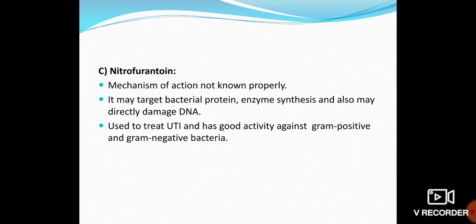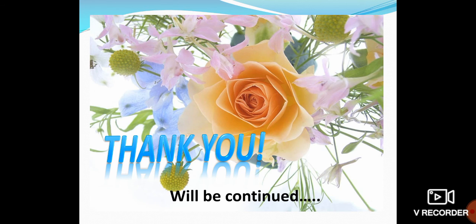And then nitrofurantoin is mainly given for urinary tract infection. Its exact action is not known properly, but it still also affects the DNA. So this is about the antibiotic action on the bacteria. I think you have understood. I will continue with how bacteria show their action against the antibiotics.